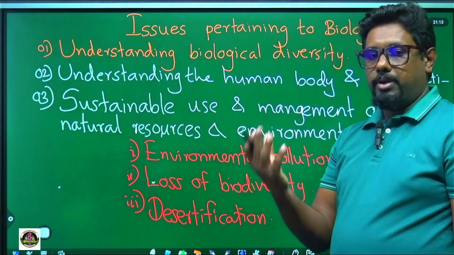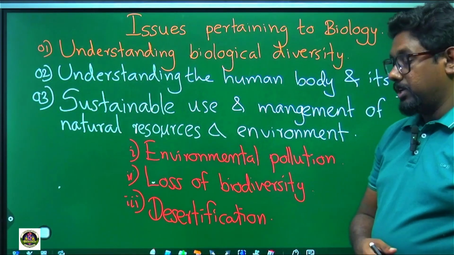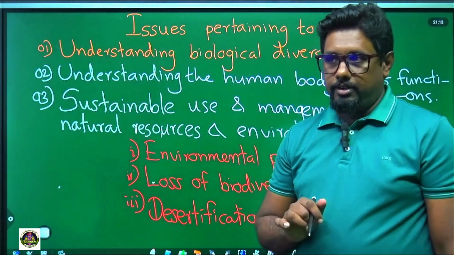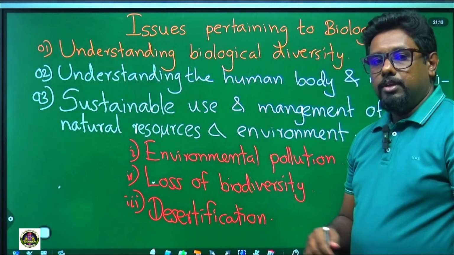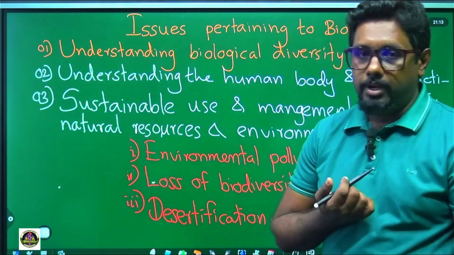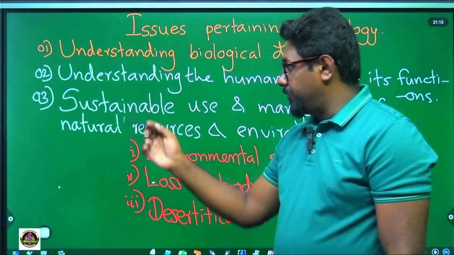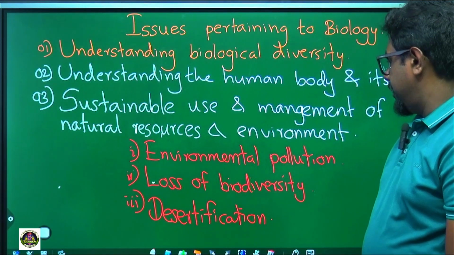Biodiversity loss can be reduced, as well as desertification also will be decreased. Like these, problems can be solved by using solutions which are regarding biology. Okay, let's write the third one: sustainable use and management of natural resources and environment.